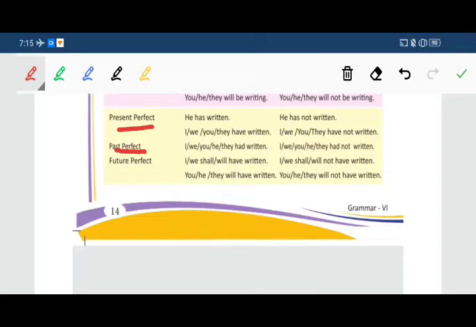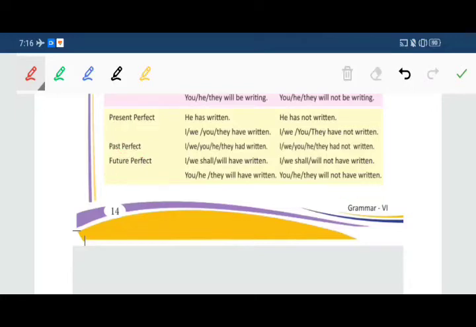Now future perfect: I will have written. I shall have or will have, anything you can use with that one. I shall or will not have written. You, he, they will have written, anything according to that subject. Now again in negative, you will not have written. They will not have written. Students, you have to learn this table properly.